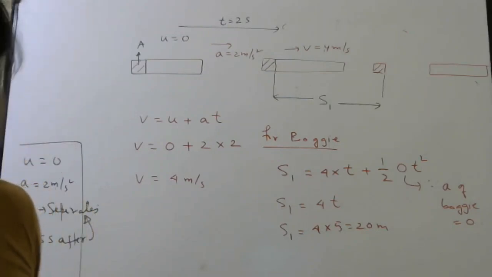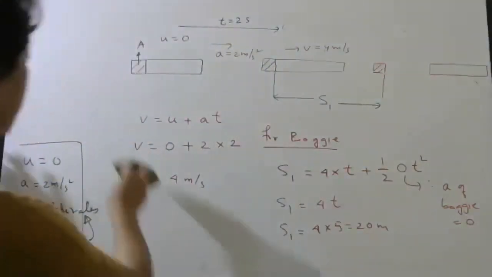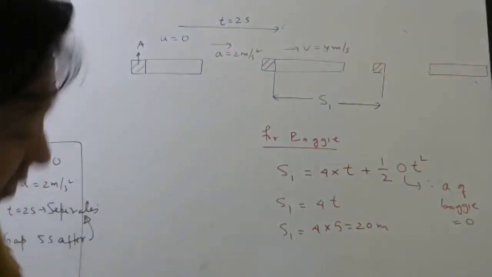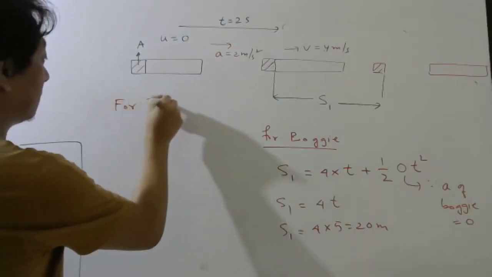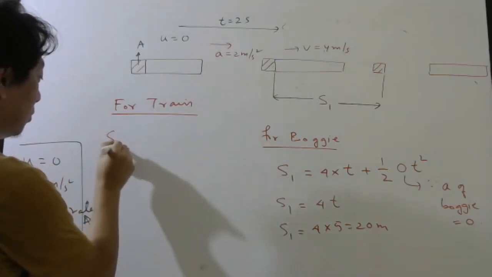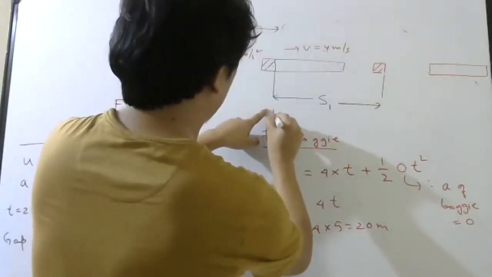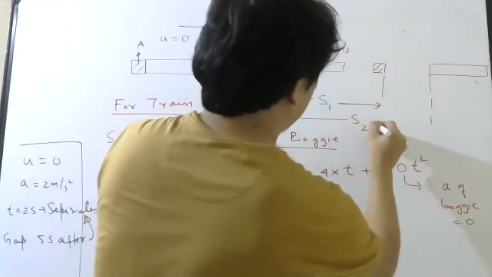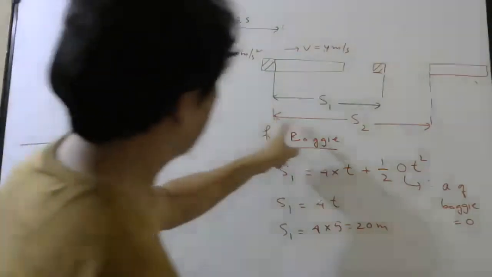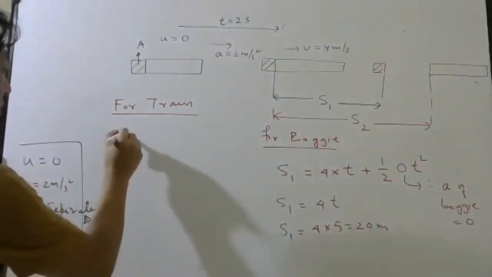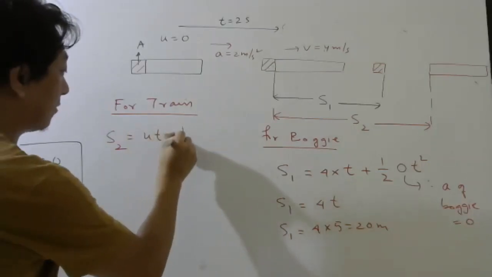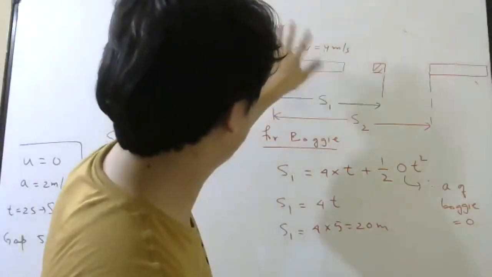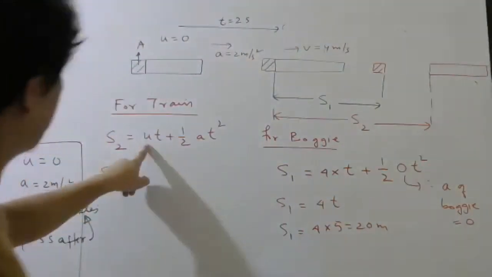Okay. Now let us calculate the displacement of the train. From here onwards. Be careful, students. So for the train, S2, let me say. So this train has gone somewhere. This back part will be here. So the train has covered this distance. This is the distance covered by the train. So for the train, what will be the displacement? ut plus half at square. Now remember, I am applying from here onwards, after the separation has started. So what is the initial velocity here?